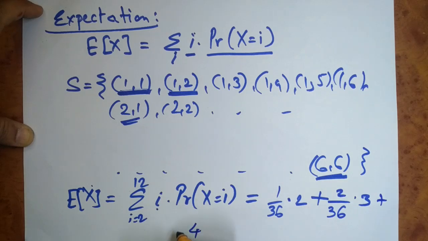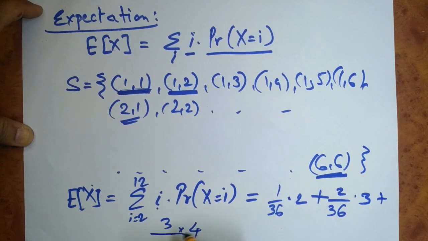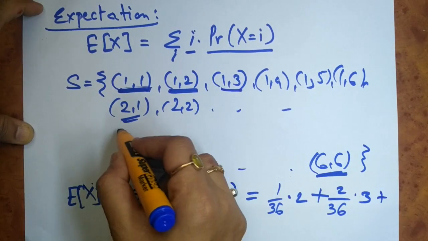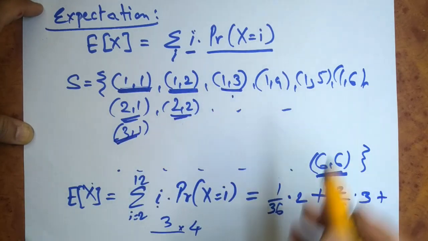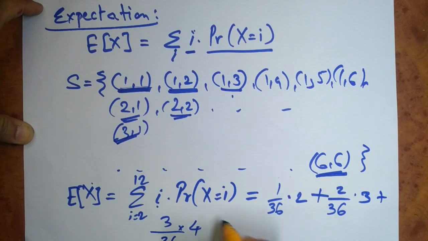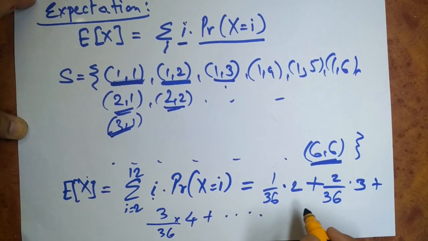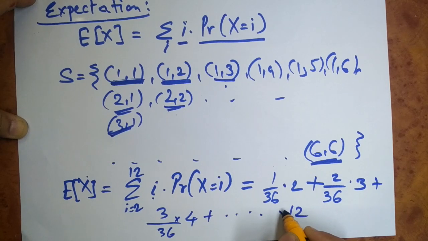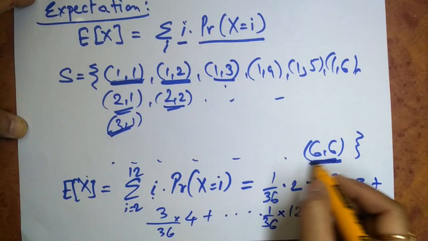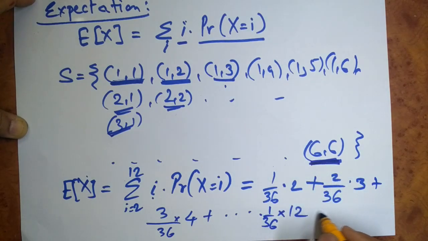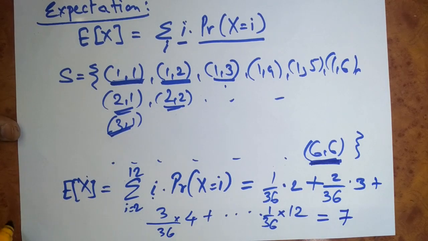For the value 4, we have 3 outcomes, which are 1 3, 3 1 and 2 2, so I can write 4 into 3 upon 36, and so on. The last multiplication is 12 into 1 upon 36, as there is only one outcome with a summation of 12. If we take the total value, it will be equal to 7. So we find the expectation E of X to be equal to 7.